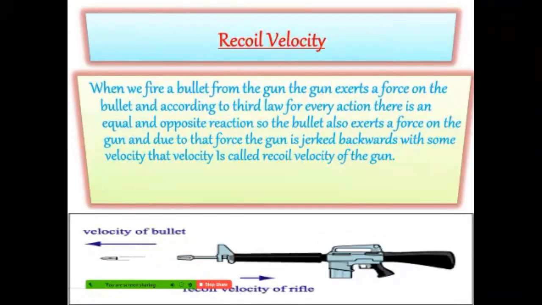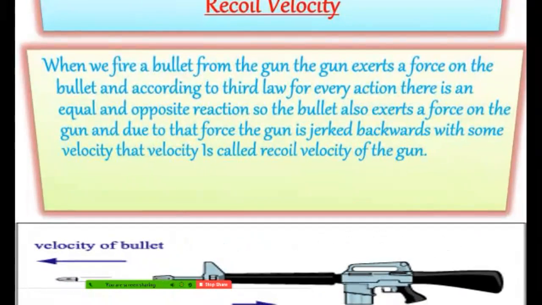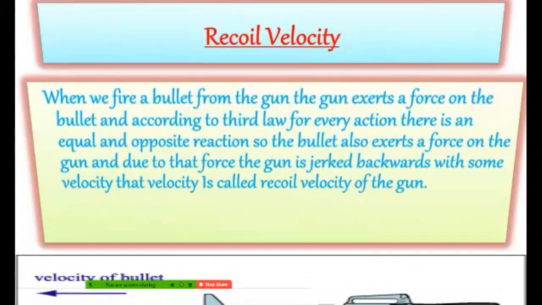Recoil velocity. This is another point which you have to understand. Students, whenever you fire a bullet from a gun, it exerts a force on the bullet, and according to the third law, for every action there is an equal and opposite reaction. So the bullet also exerts a force on the gun, and due to that force the gun is jerked back, and that velocity with which it jerks back is called the recoil velocity of the gun.